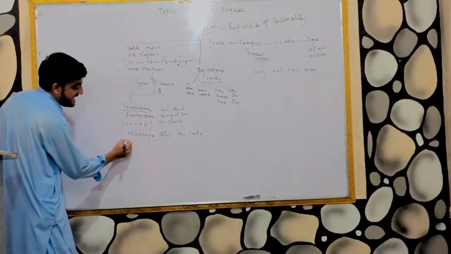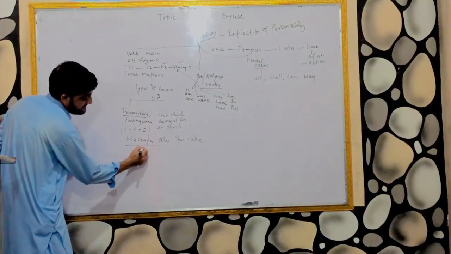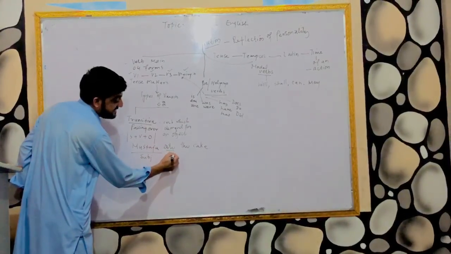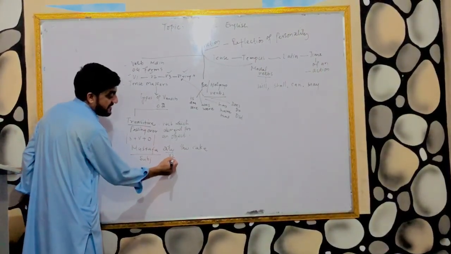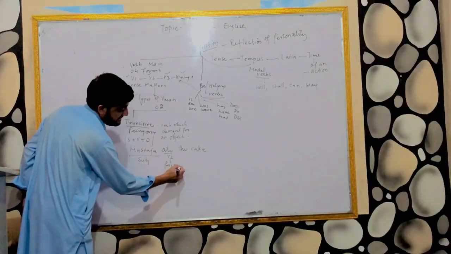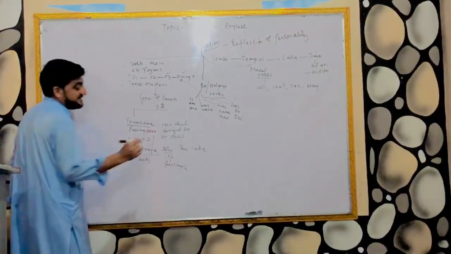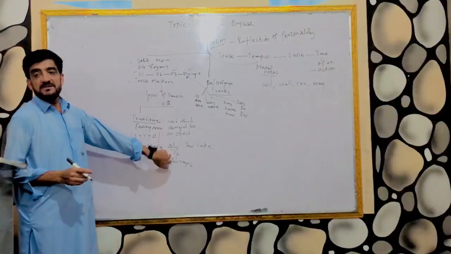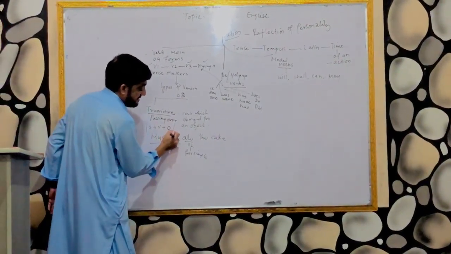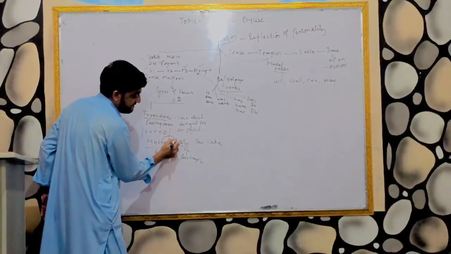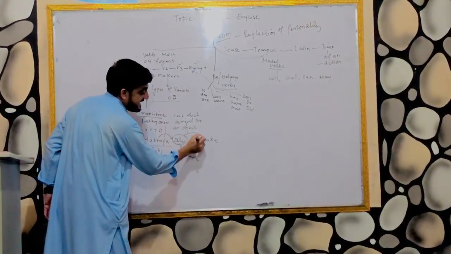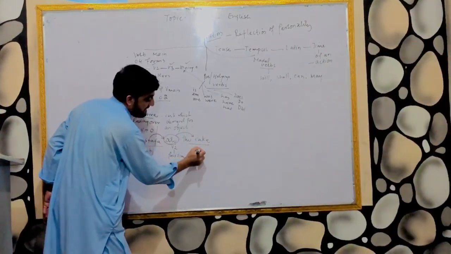So Mustafa is the subject. Subject means the doer of action. Ate is the second form of the verb. Second form of the verb means that we are dealing with past simple, because we always use the second form of the verb in past simple. Mustafa is the doer of action, ate is the representative of action, and the cake is the receiver of action.